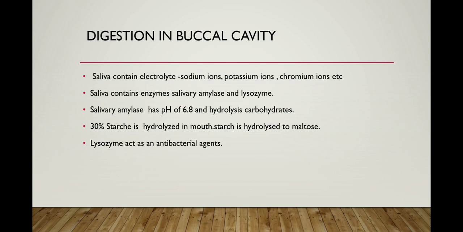Salivary amylase has a pH of 6.8 and hydrolyzes carbohydrate. 6.8 means it is acidic in nature, but not very acidic. It is very weakly acidic in nature.